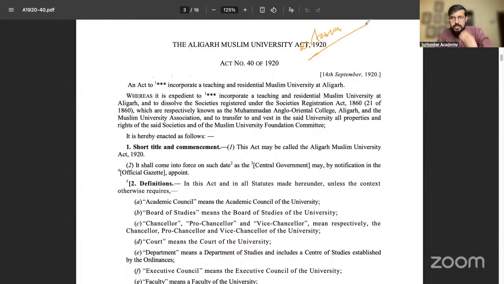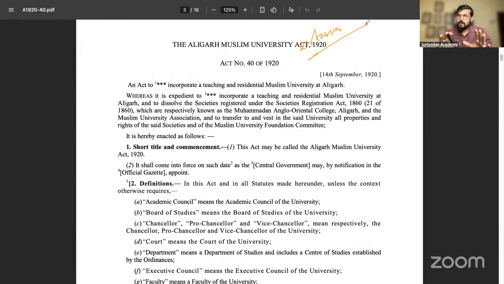What the Supreme Court said was that the Mohammedan Anglo-Oriental College was founded in 1877 by Sir Sayyid Khan. Fine enough, but the AMU Act actually established the Aligarh Muslim University. Why? Because the preamble says so: an act to establish and incorporate this university.